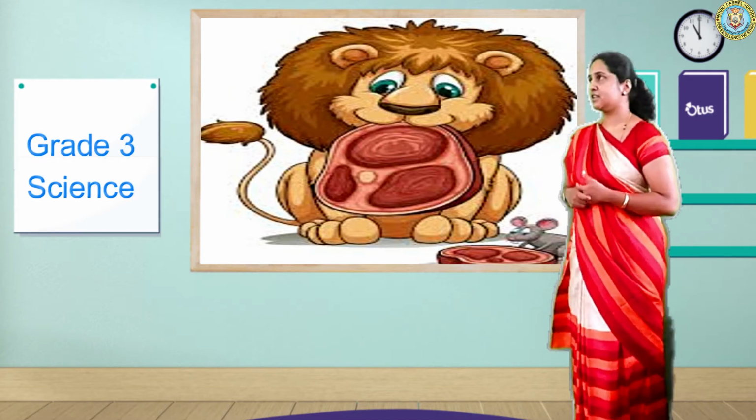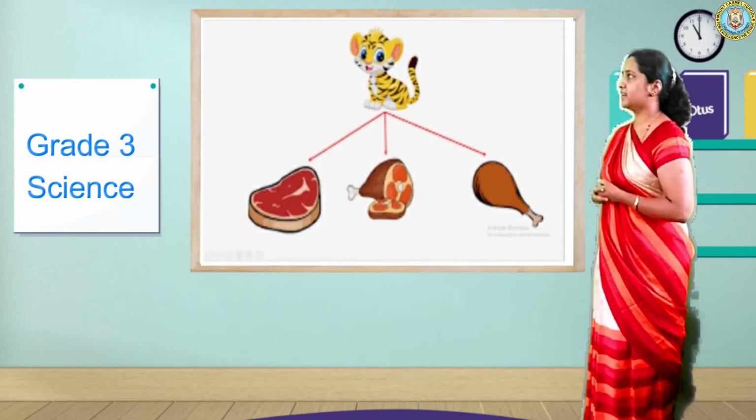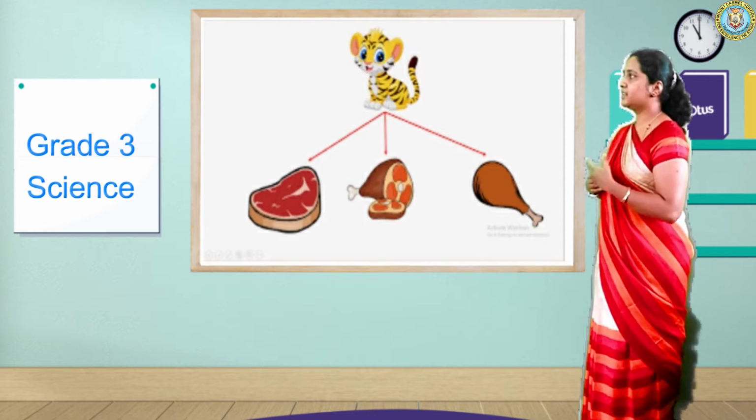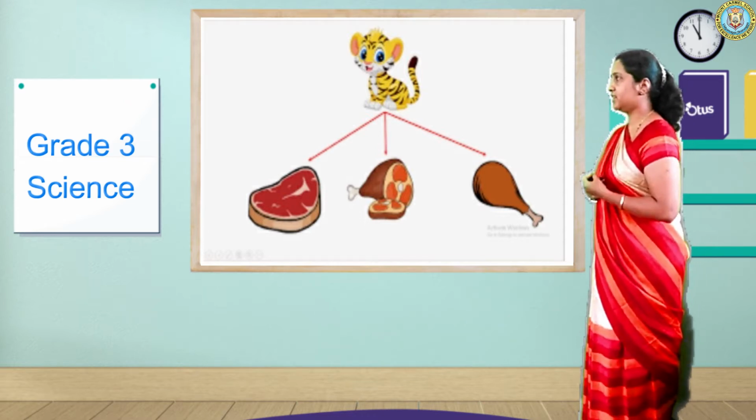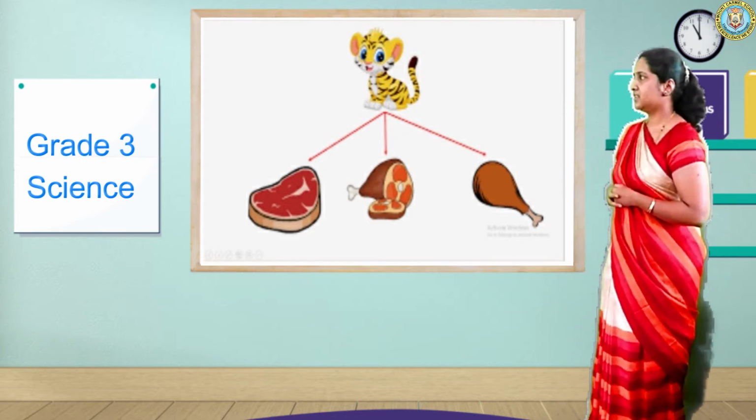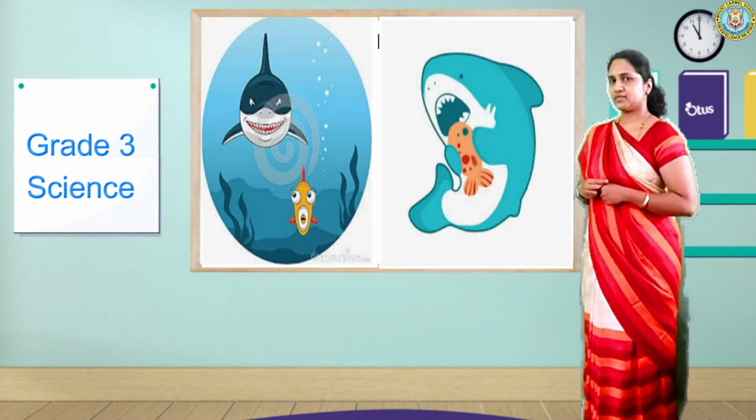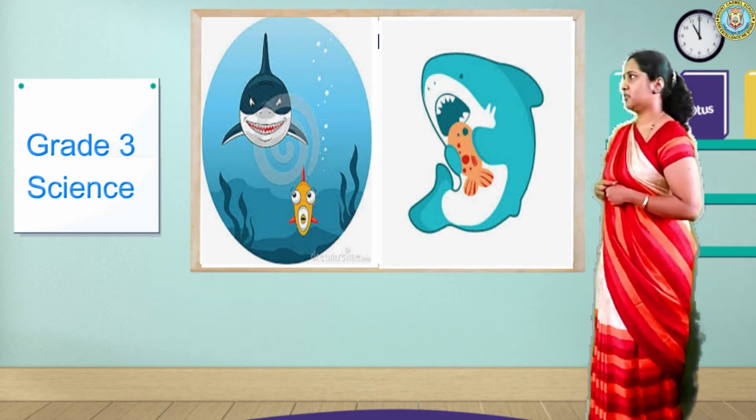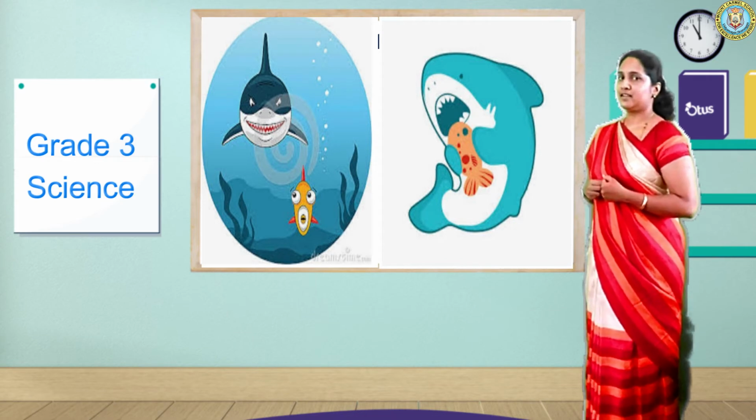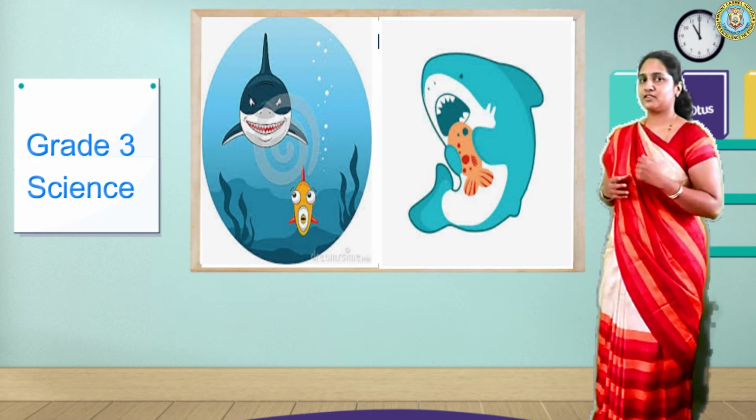Observe this picture, children. Lion is a carnivore. Tiger is also a carnivore because it is dependent on other animals, because it eats flesh and meat of other animals. Right? Children, next example for carnivores is shark. Shark is also a carnivore because it is also dependent on other animals for its food. Did you understand, children, what is carnivore now?